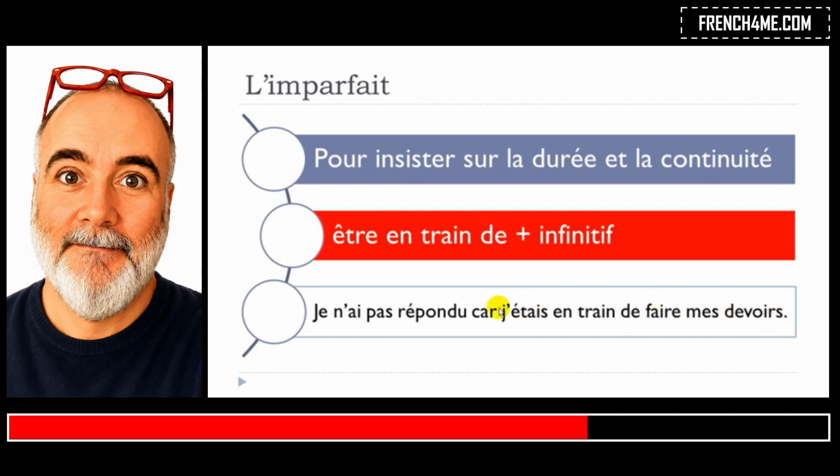In that case you use this structure j'étais en train de because you want to say that it lasts, it's quite long, it's not something that will take 1 minute or 2 minutes, but longer than that. That's the reason why we use this j'étais en train de faire, as we saw here. So you will have to use this verb être, but at the imparfait form, of course.